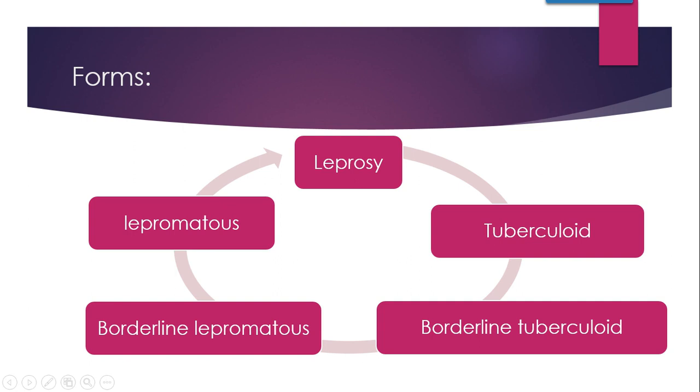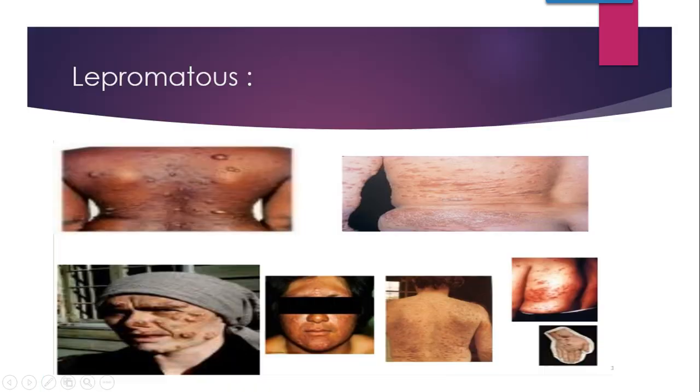That means the lepromatous severe form is now starting. So borderline lepromatous and then lepromatous. Whatever symptoms do not fall under lepromatous or tuberculoid, they fall under borderline leprosy, either borderline tuberculoid leprosy or borderline lepromatous leprosy. So these are the forms.